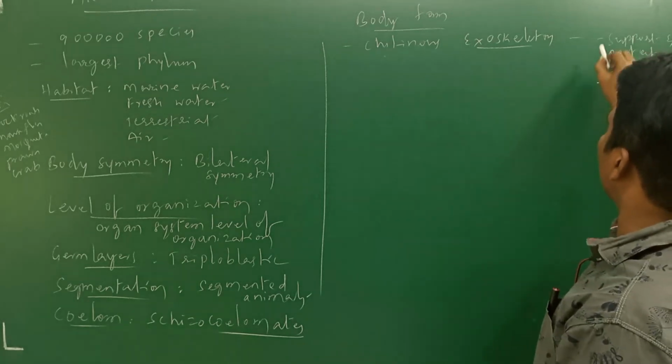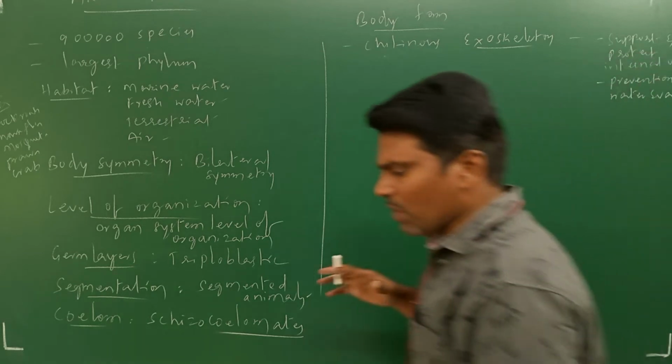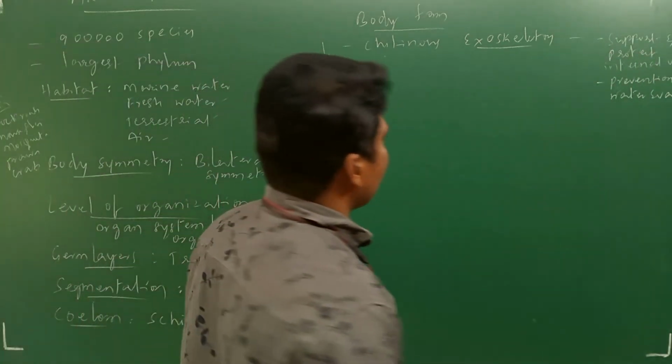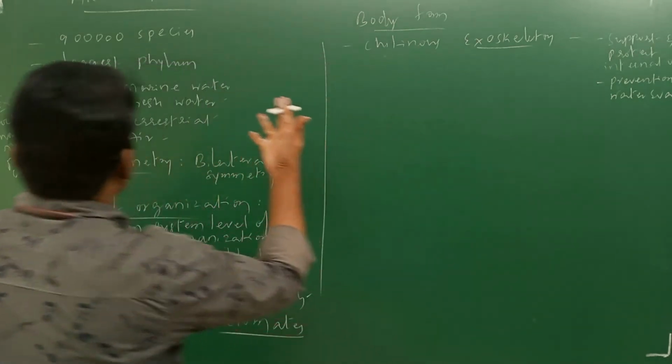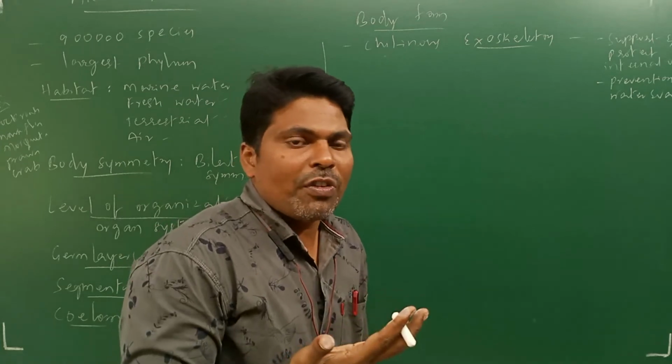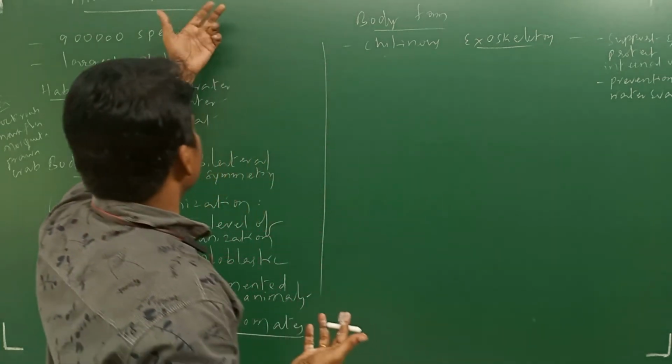This is a very important feature. Because of the chitinous exoskeleton, the largest number of species are present in this phylum.